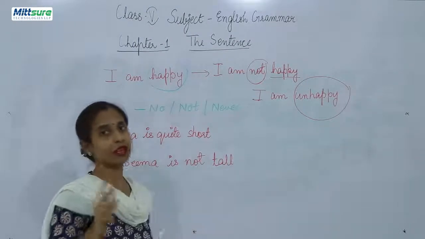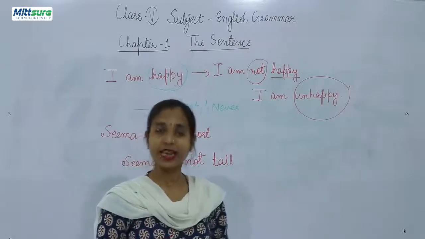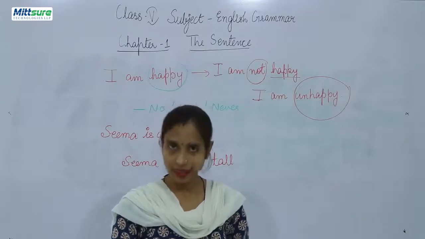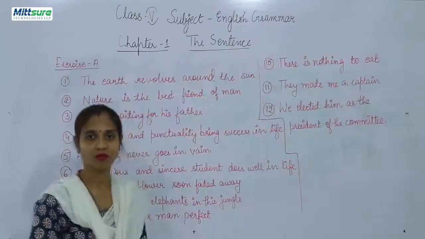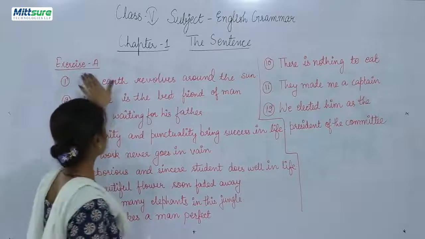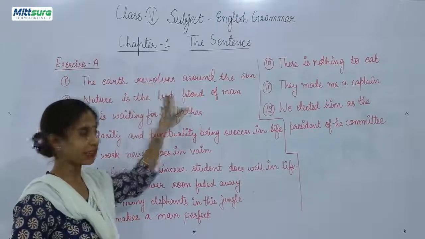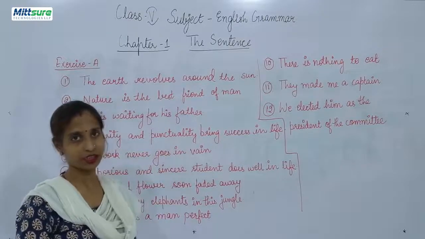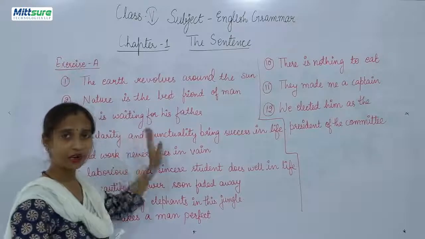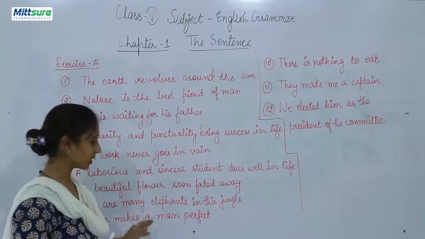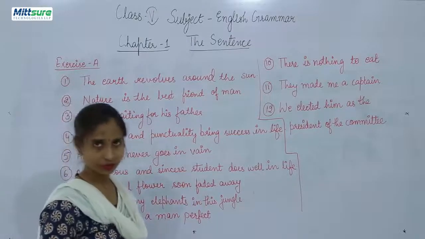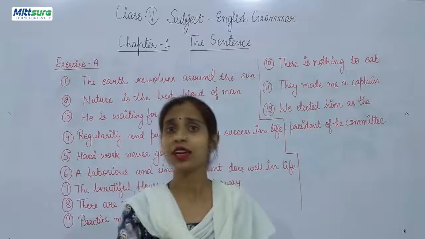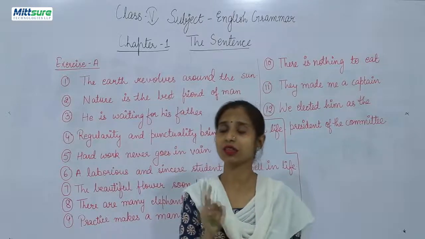Now we will move on to exercise A, exercise A of your book on page number 10. In this exercise you have to bifurcate the sentences according to subject and predicate. You have to make out what is a subject and what is a predicate. Before starting, I want to remind you how you will make out what is a subject and what is a predicate.